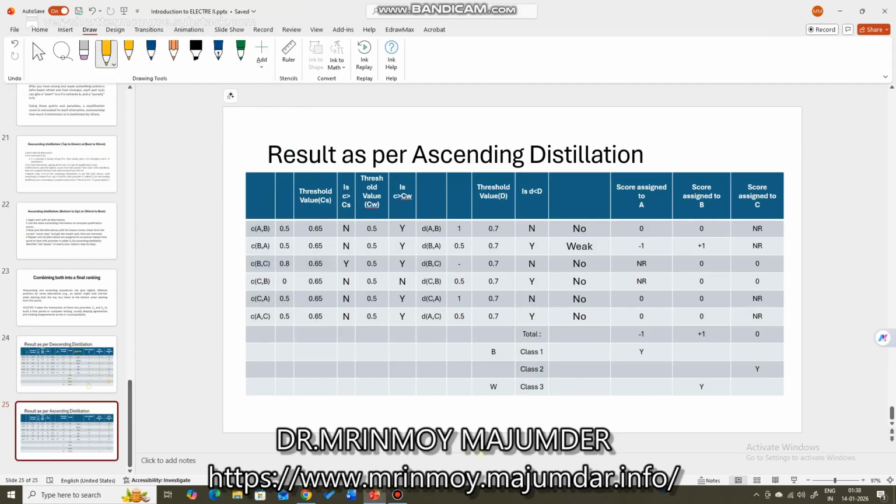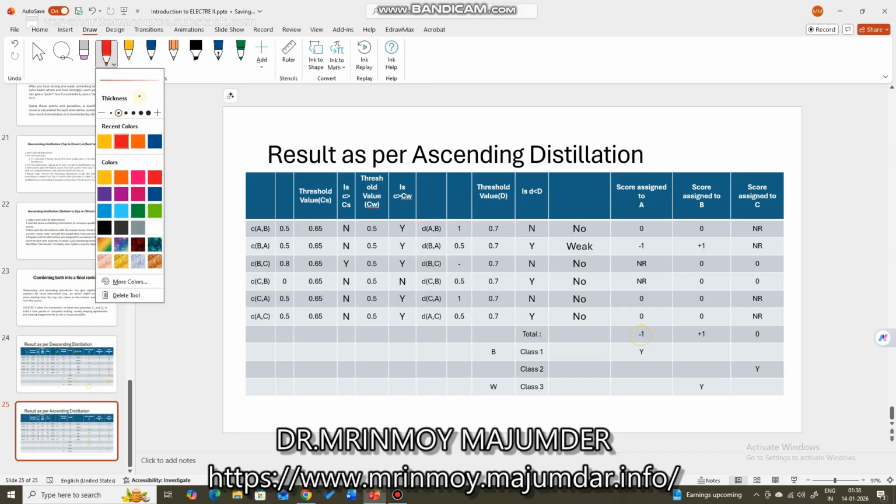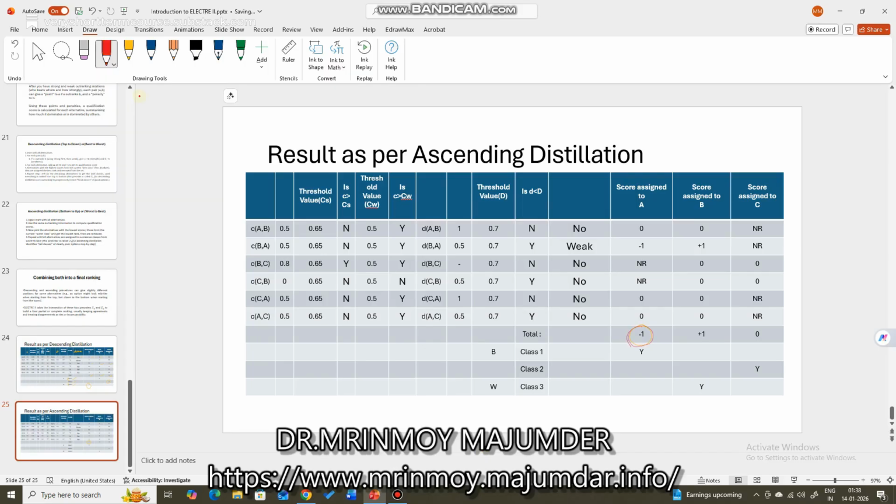As for the ascending distillation, you see the same thing, but the worst will get the worst value. That means the score assigned to A is -1. This is the worst, so change the color now to red again. This is the worst value. This is the best value, right? So in case of ascending distillation, worst to best is followed.